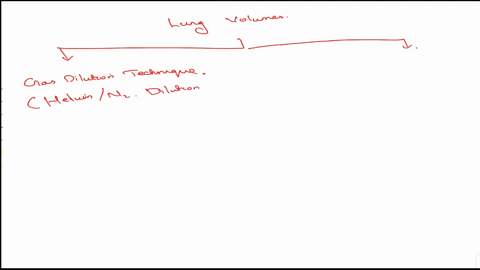I said that this can be used for those cases where we have to assess the residual volume, because spirometry won't help us to assess the residual volume.